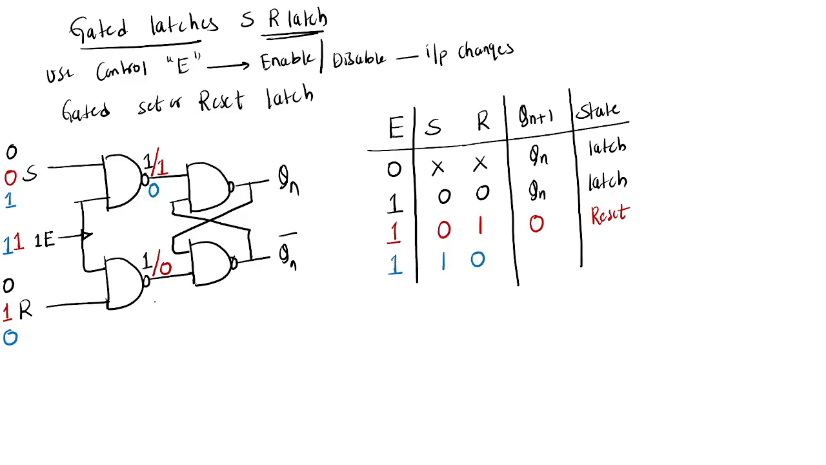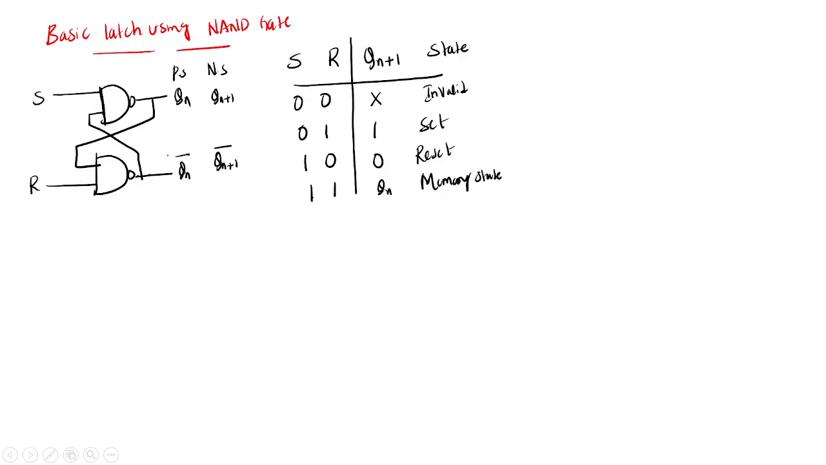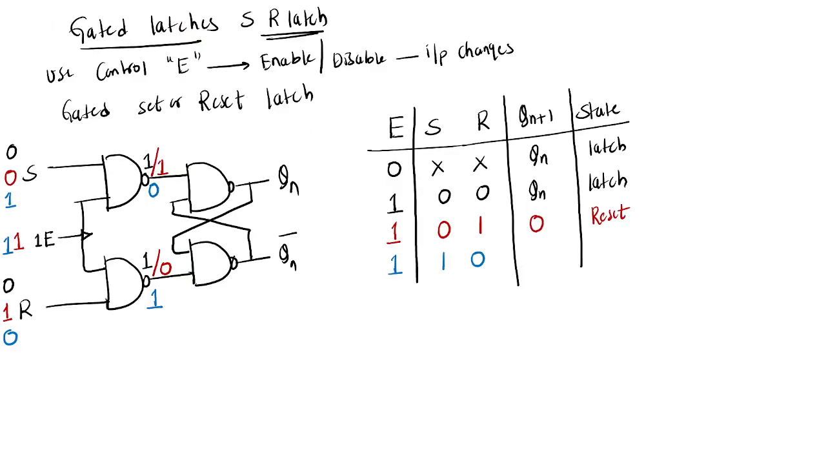0 and 1 0 means 1, no? So that means 0 1. So 0 1 for SR latch. What is that state? Using AND gate, set state. Yeah, this is set state. 1. This is set state. Okay.